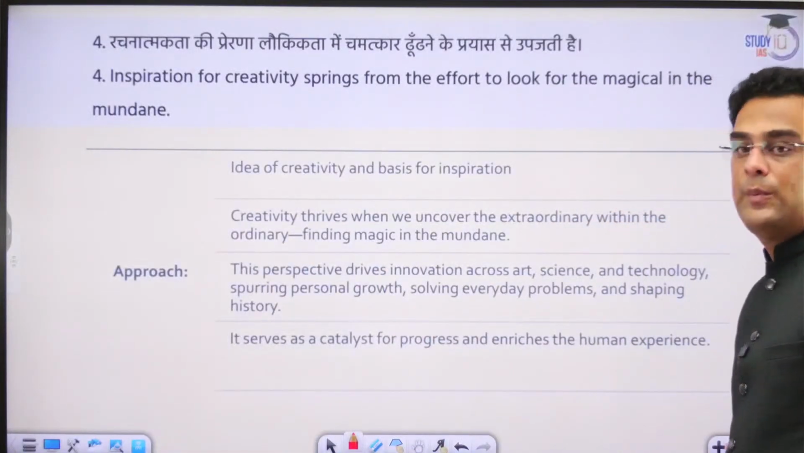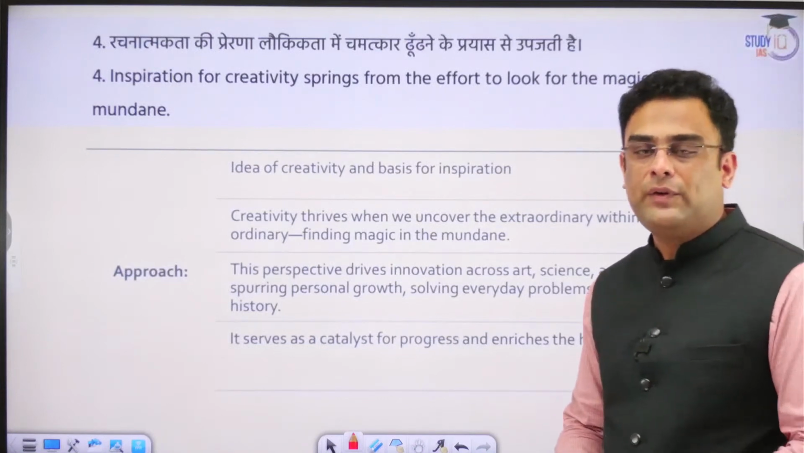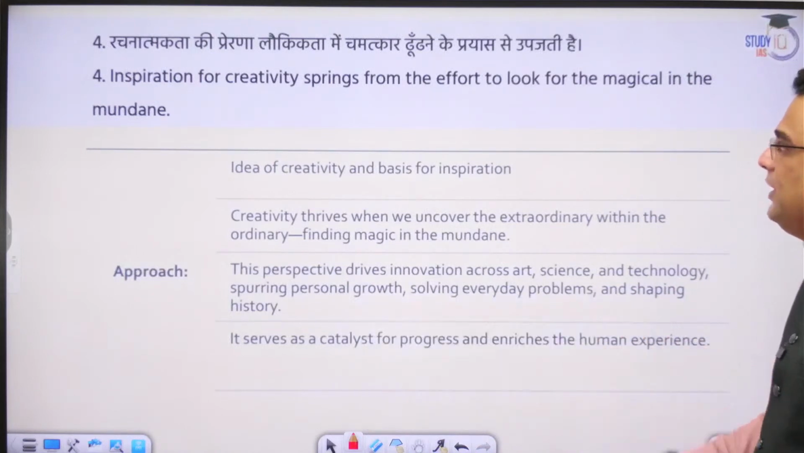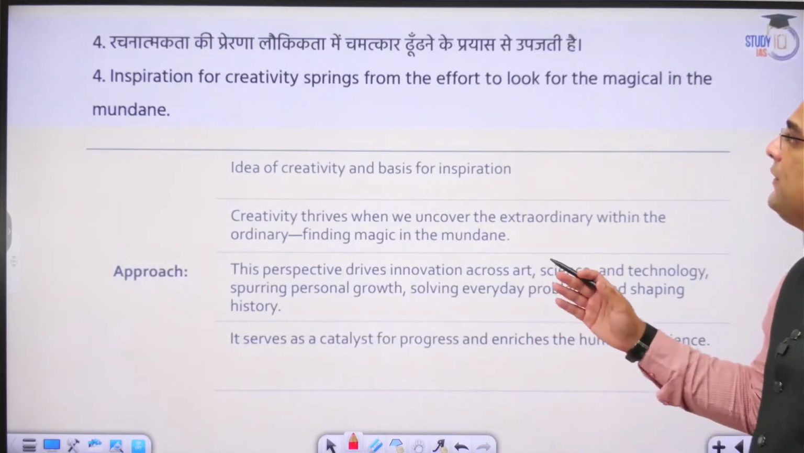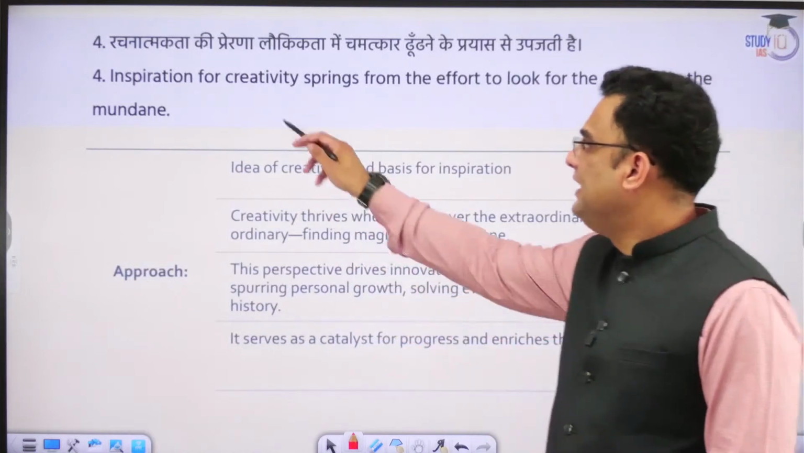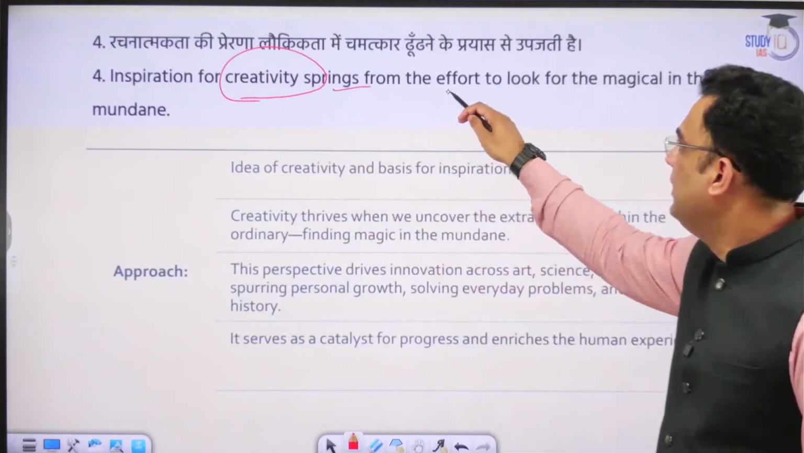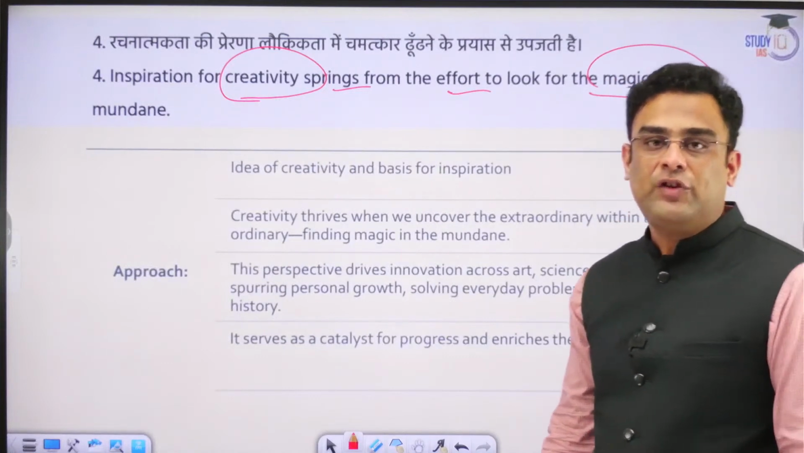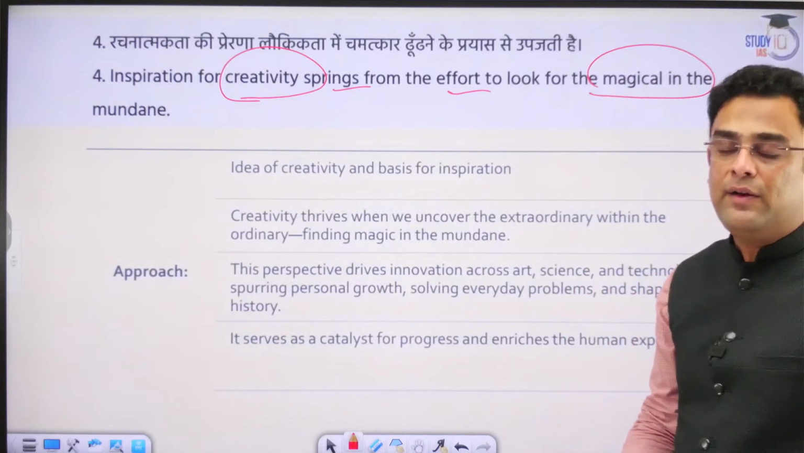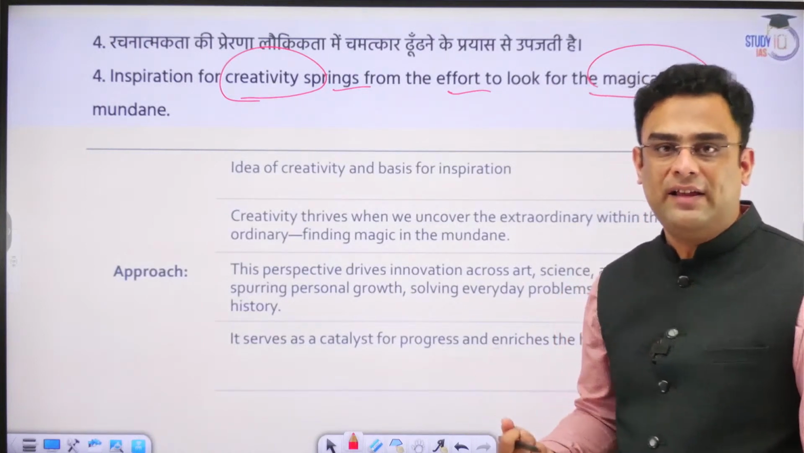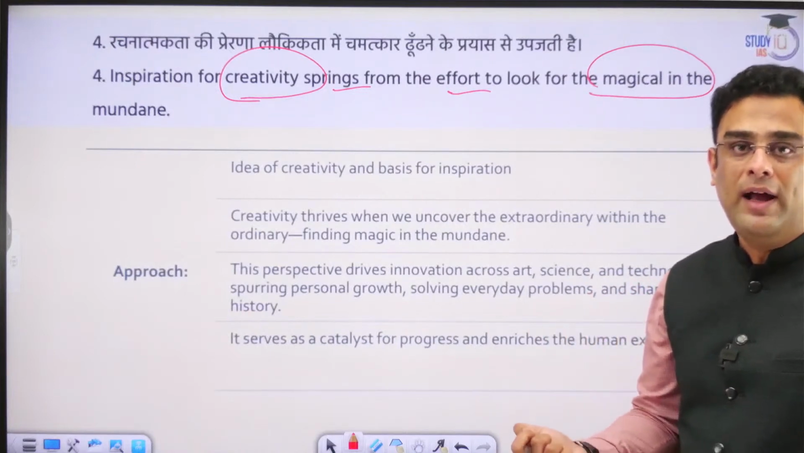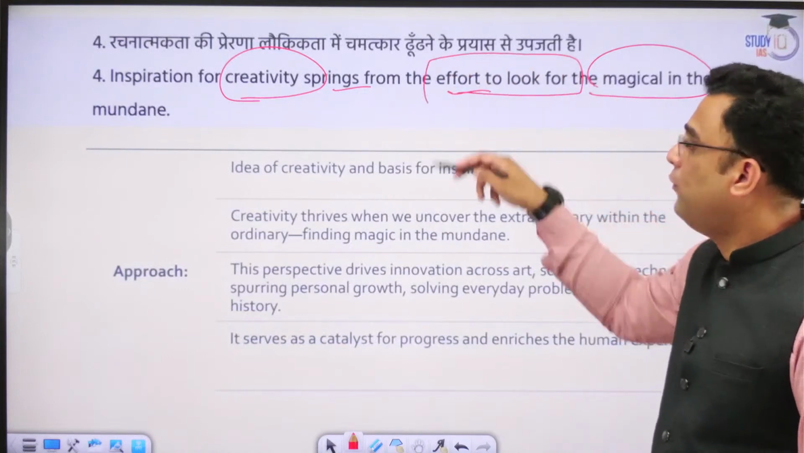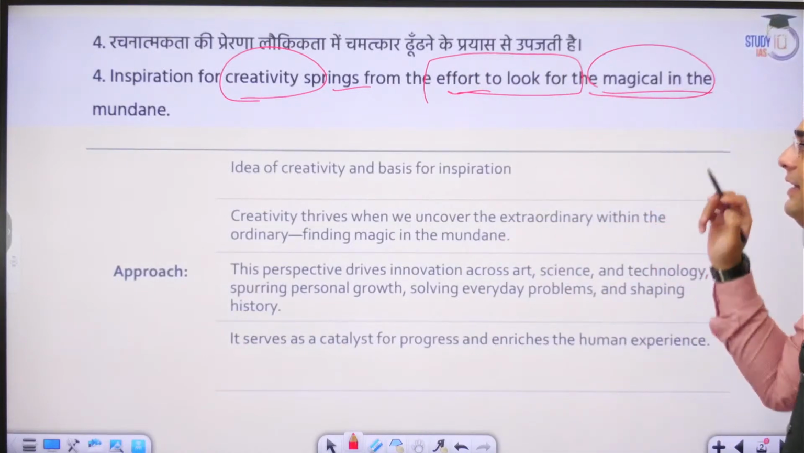All right. So after having seen the first three topics of section A, we can now move on to the fourth topic of section A, the last one for this section, which is: inspiration for creativity springs from the effort to look for the magical in the mundane. Inspiration for creativity, as in that great resolve or desire for creating something new, actually comes from where? Where does it come from? It comes from the effort to look for what is magical in the mundane.